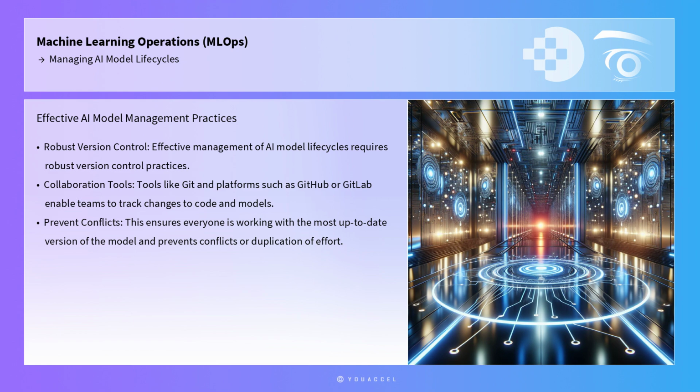Effective management of AI model life cycles also requires robust version control and collaboration practices. Tools like Git and platforms such as GitHub or GitLab enable teams to track changes to code and models, collaborate on improvements, and maintain a history of modifications. This is particularly important in environments where multiple data scientists and engineers are working on the same project, as it ensures that everyone is working with the most up-to-date version of the model and prevents conflicts or duplication of effort.